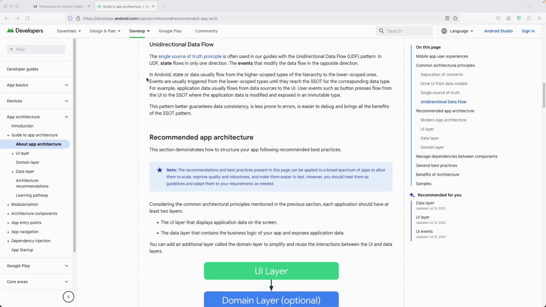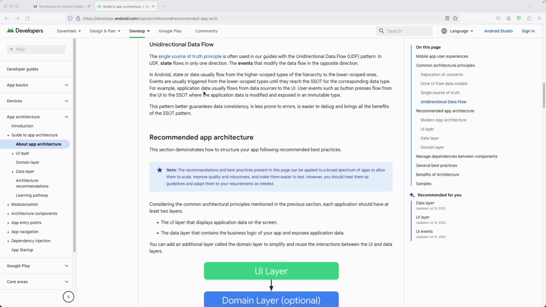In Android, state or data usually flows from the higher scope type in the hierarchy to the lower scope one, and events are usually triggered from the lower scope type until they reach the single source of truth for the corresponding data type.